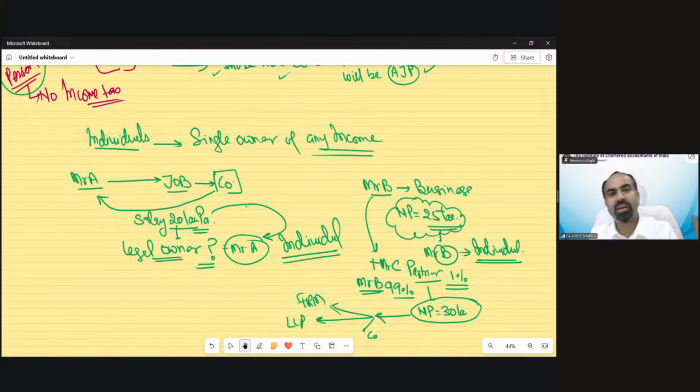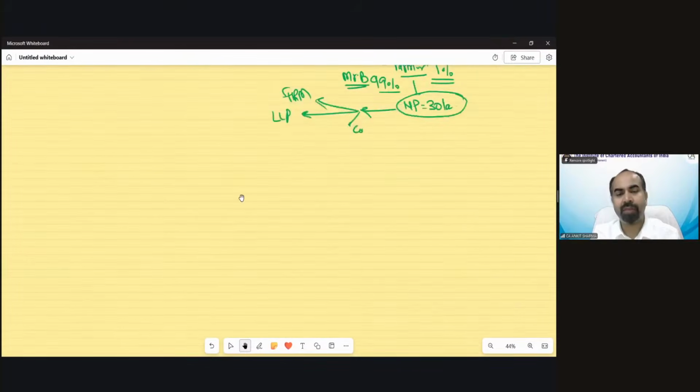If there is any income and there is one single owner of that income, that would fall in the definition of individual. And when there is more than one owner, it would not be an individual category income. It would be taxed whether it's an AOP, BOI, partnership firm, company, LLP, etc., but not as individual. It depends how it is registered, but it would not be taxed as an individual income. I hope it's clear now.